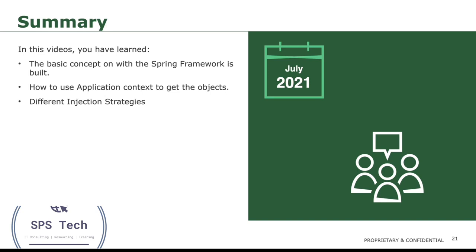So basically, we have learned the basic concept on which Spring Framework is built, which is inversion of control, and it is implemented by way of dependency injection, where the constructor is injecting the dependencies into the classes. We also saw how we can use the application context to get the objects that we want. And then in the end, we also saw different injection strategies, which are the setter injection strategy and the constructor injection strategy.